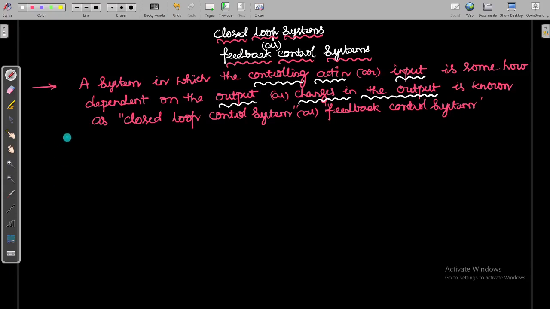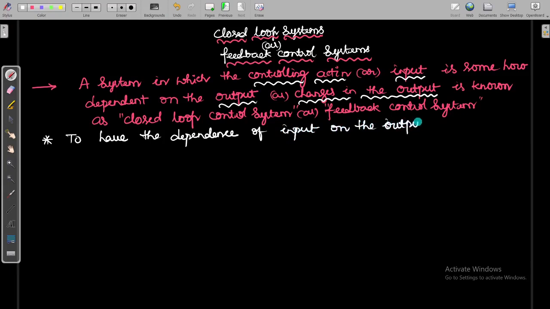So here, to have that dependence of input on the output, what is the mediator between this input and output? Such a system uses the feedback property.